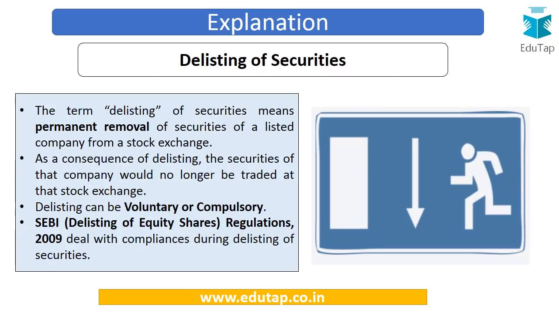So friends, this is a very basic, very simple question on the concept of delisting of securities. Delisting of securities means permanent removal of the securities of a listed company from a stock exchange. So if the securities of a company, say Reliance Limited, are being permanently removed from a stock exchange, say Bombay Stock Exchange, then this would be termed as delisting of the shares of Reliance Limited. As a consequence of delisting, the securities of that company would no longer be traded at that stock exchange. So now you can no longer buy and sell the shares of Reliance Limited at Bombay Stock Exchange.